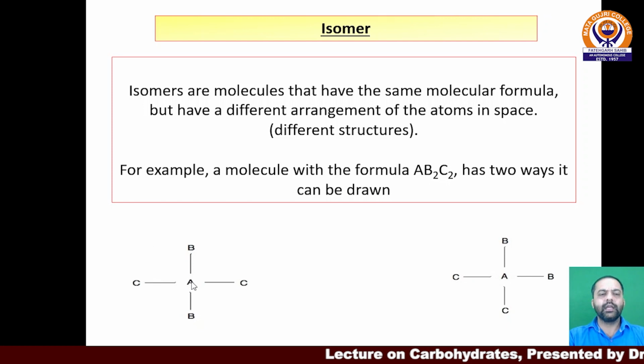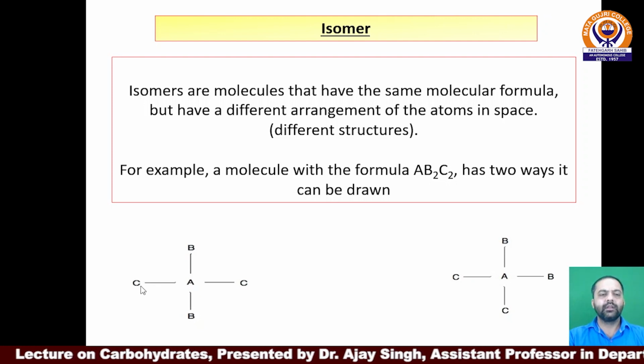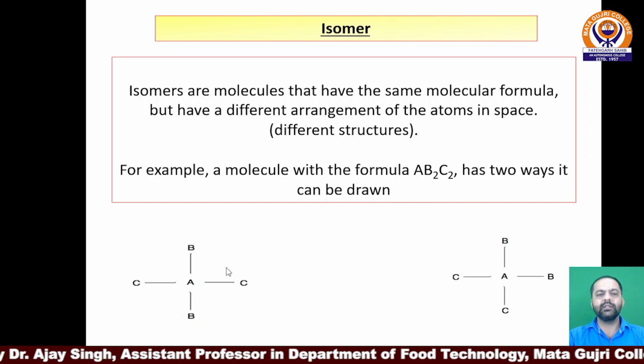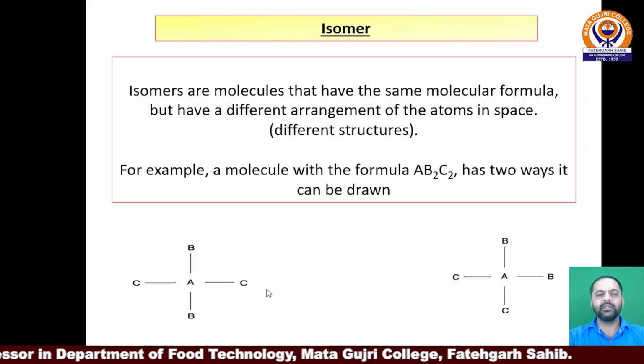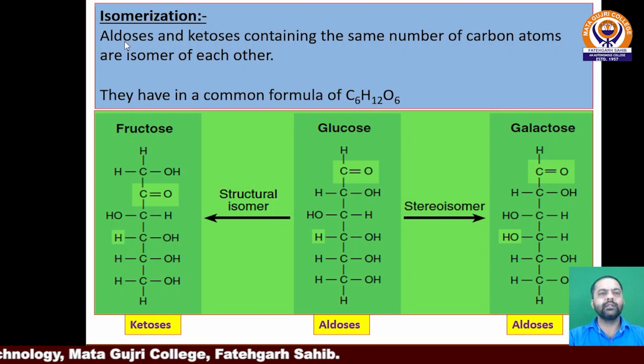For example, AB2C2 can be represented this way: A, B and B, C and C. But it can also be presented as A, B, B and C, C. So we can say this is the chemical representation in space for a molecule that has different properties and different naming. Isomerization is one of the properties adopted by carbohydrates.